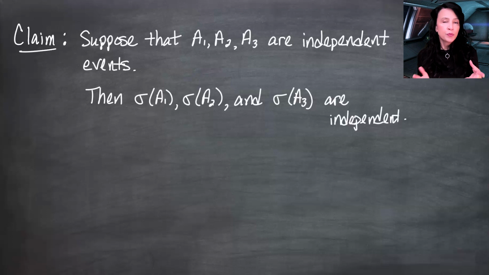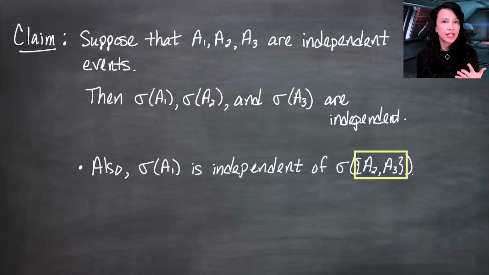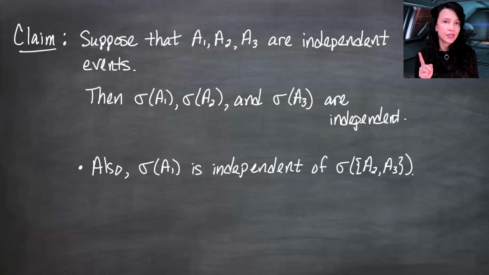Okay, so a second claim, which might surprise you, is that the sigma field generated by A1 is independent of the sigma field generated by A2 and A3. So this little collection of sets in here is not a pi system, unless maybe A2 is contained in A3, but in general, the intersection of A2 and A3 is not one of A2 and A3. So not a pi system. So is this surprising? This right here looks like our coin example, where I have a collection curly A1 consisting of the single set A1, and a collection curly A2 consisting of A2 and A3. And the sigma fields generated by curly A1 and curly A2 were not independent in that coin example, but they are here. Is this a contradiction?